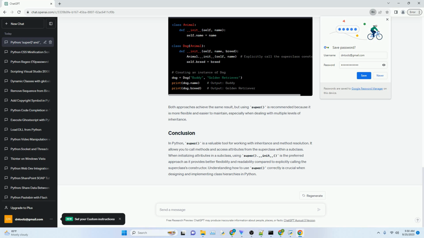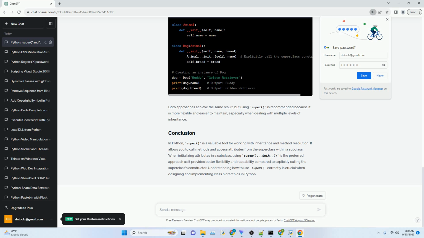This is commonly used when you want to initialize attributes inherited from the superclass before adding attributes specific to the subclass. In this example, super().__init__(name) calls the __init__ method of the Animal class to initialize the name attribute inherited from the superclass. Then, we add the breed attribute specific to the Dog class.